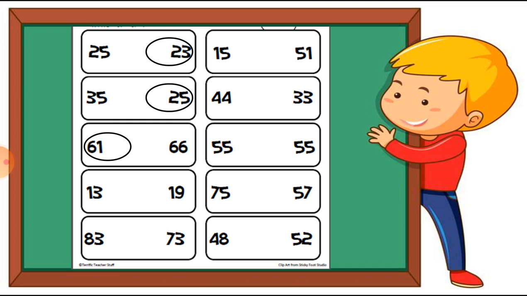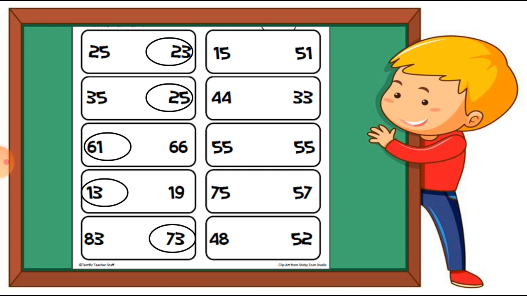Next one, which is 13 and 19. So between these 2 numbers, the number 13 is the smallest number. So we have to circle on the 13 number. You can see I circle on the 13 number. Very good. Now next one, 83 and 73. So between these 2 numbers, the number 73 is the smallest number. So I circle on the 73 number.